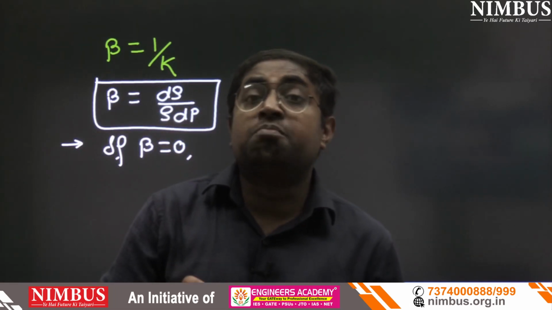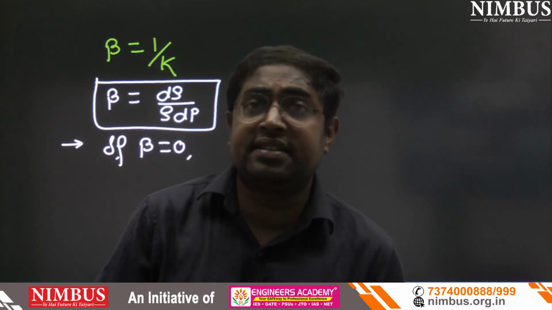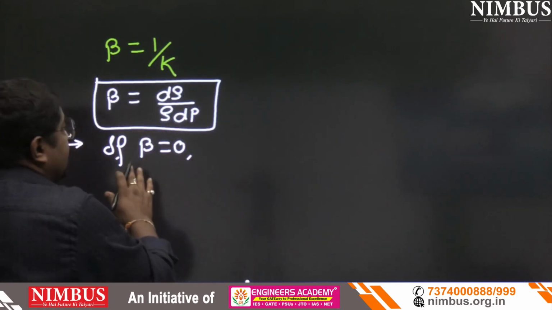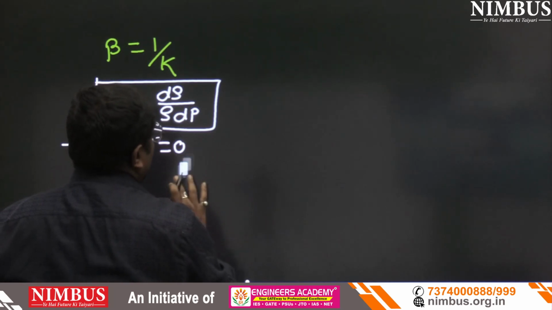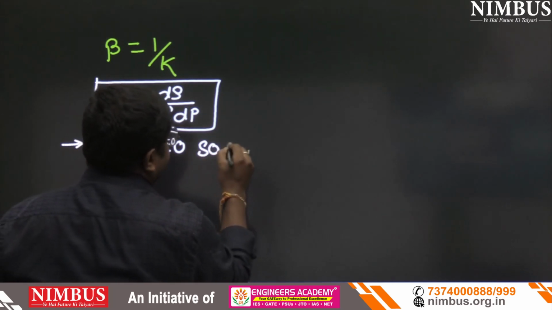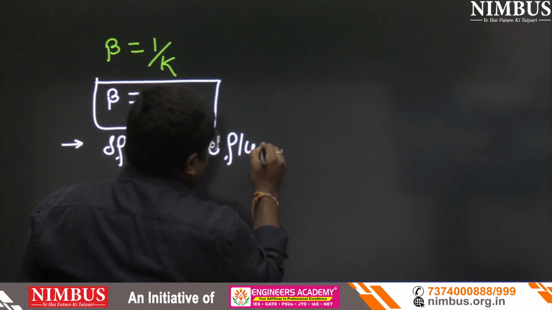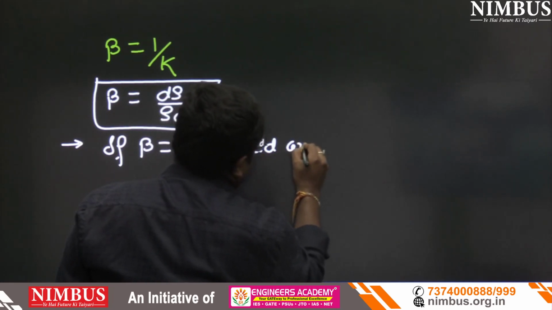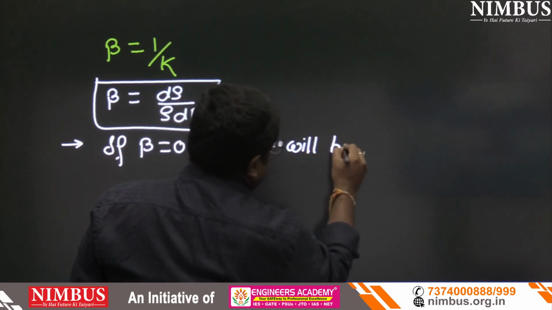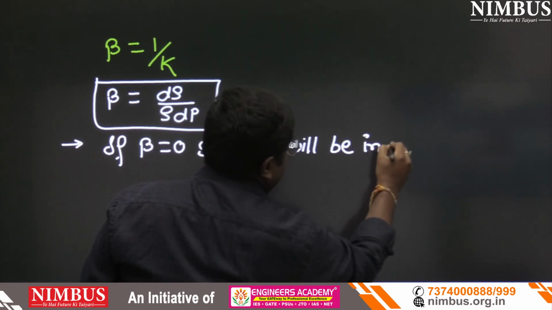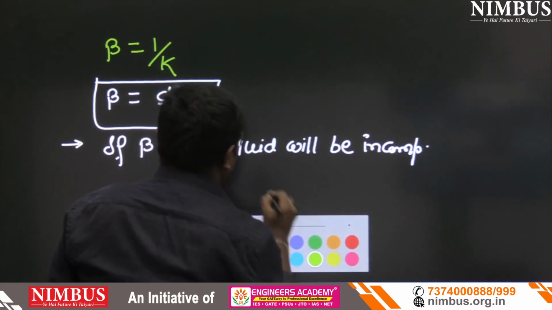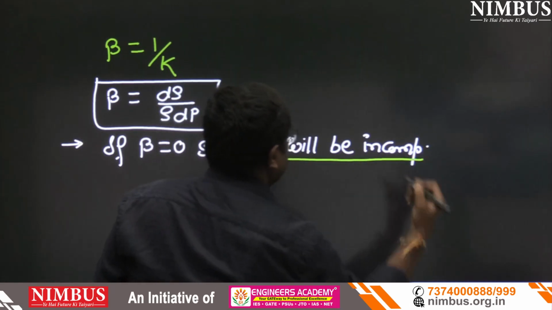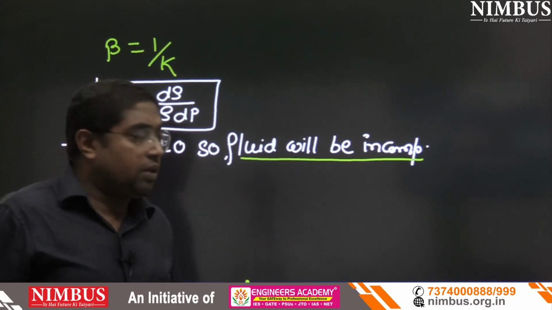It means it is infinitely rigid. So if beta equals 0, the fluid will be incompressible. Now see the second.